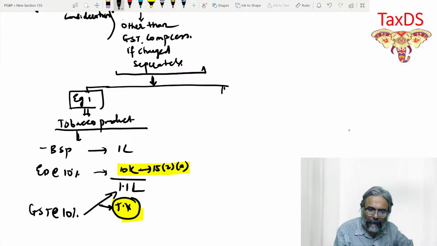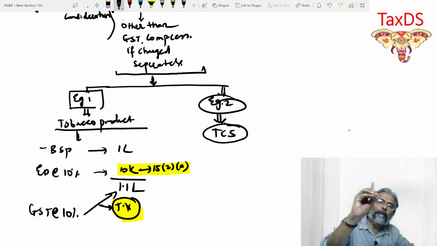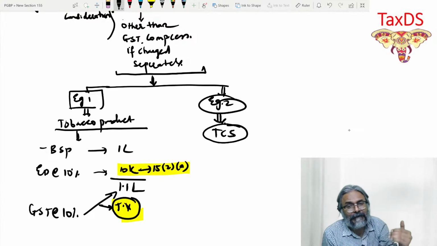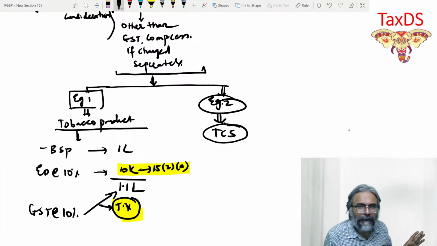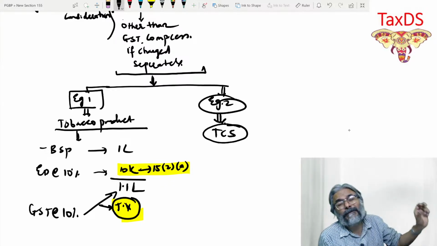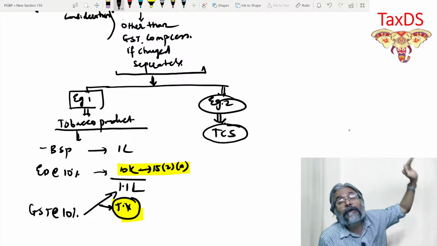The second part you see in this context is about TCS. This is a very popular question and it comes in the examination. In one of the items, they will tell you that TCS has been collected at a particular rate on this value. This is the amount. Therefore, the question to all of you is, while you calculate your transaction value or the assessable value, whether the TCS will be included or not.